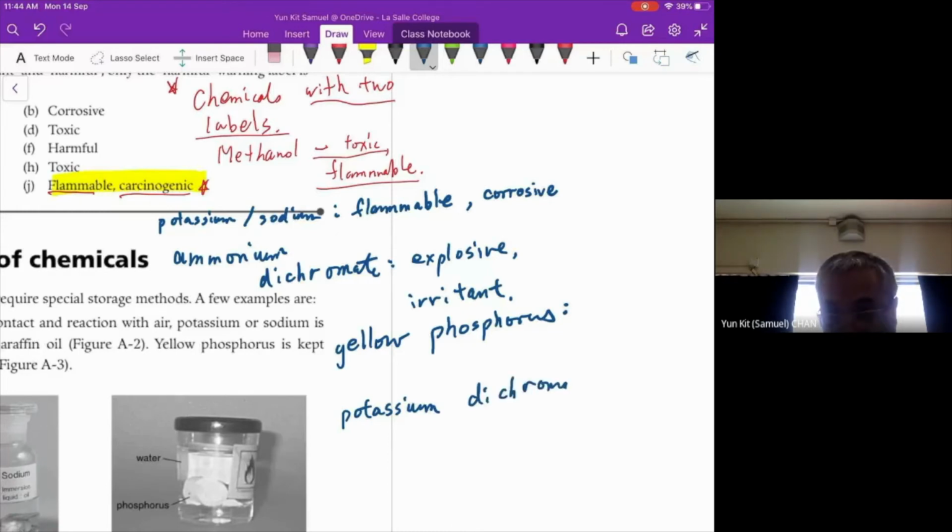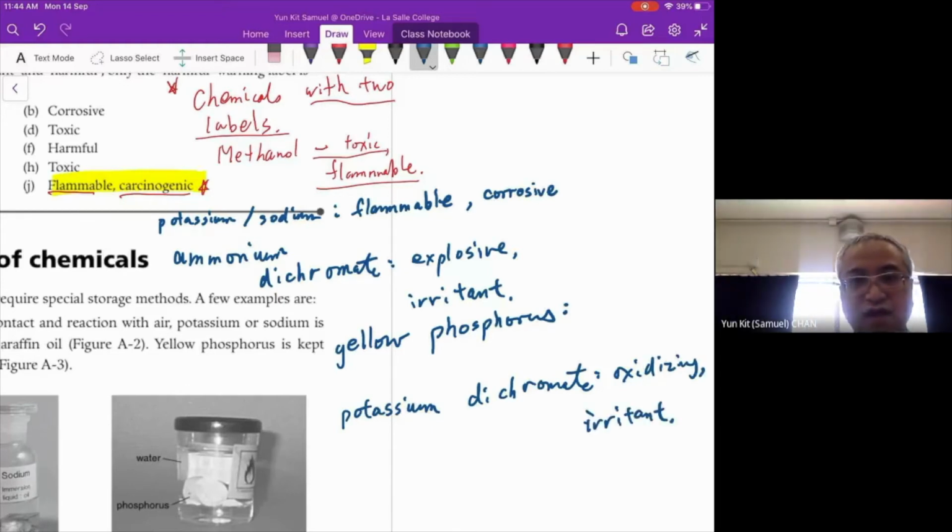Okay, it is a chemical which is oxidizing and irritant. Very good. Okay, for the yellow phosphorus, can any one of you help me to find the hazard nature of the yellow phosphorus?